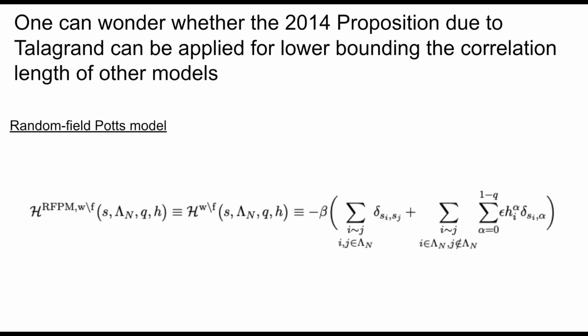The difference between this term that we append to the Hamiltonian, which plays the role of the Gaussian disorder originally introduced for the random field Ising model, is that there's an additional summation taken over alpha, starting from 0 to Q minus 1.